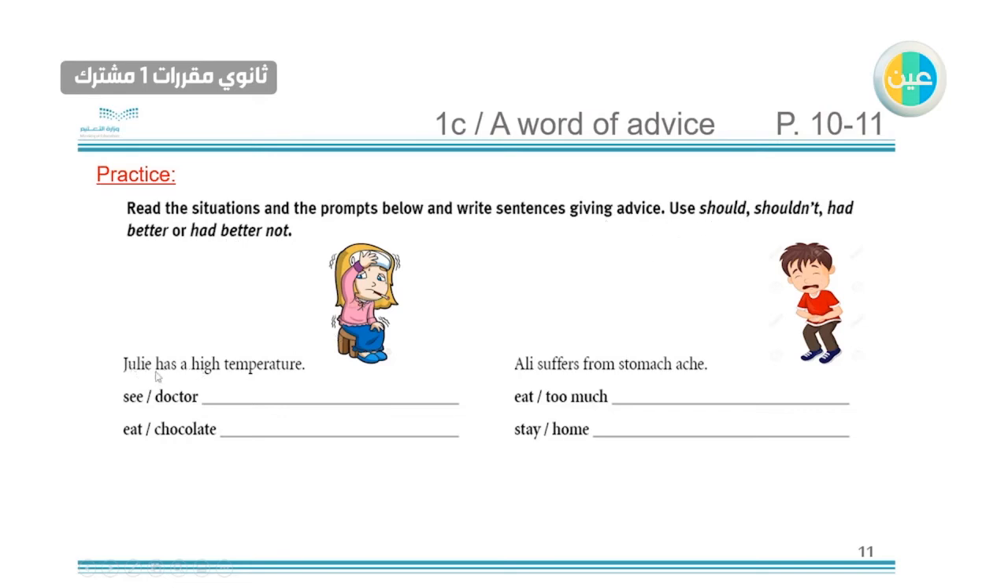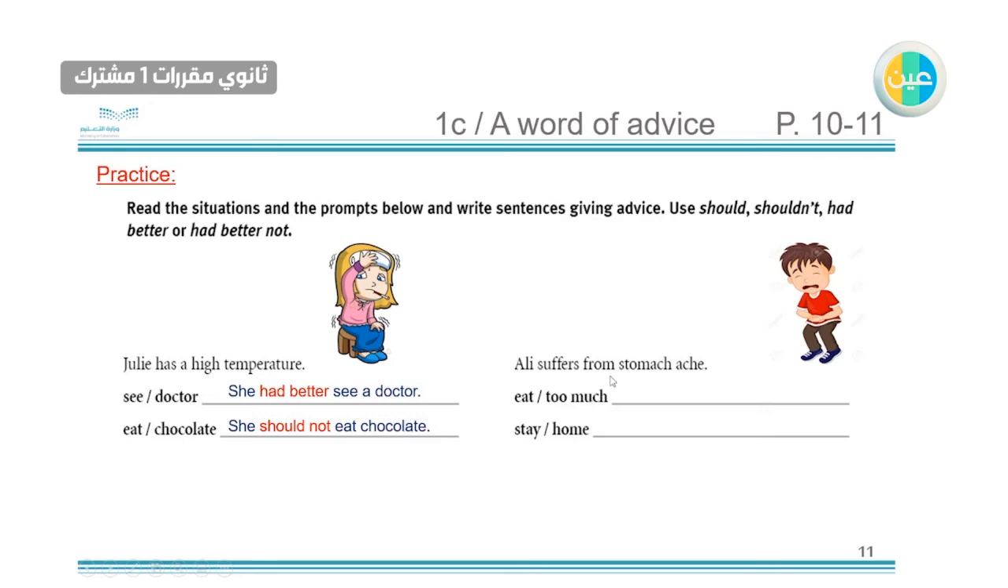The first one: Julia has a high temperature. As you can see here from the picture, she has a high temperature. We have C and doctor. Because she is sick, we need to use had better. But eating chocolate is not good advice, so she shouldn't eat chocolate. So the answer will be: she had better see a doctor, and she shouldn't eat chocolate.